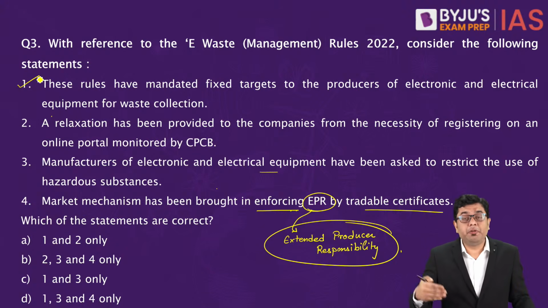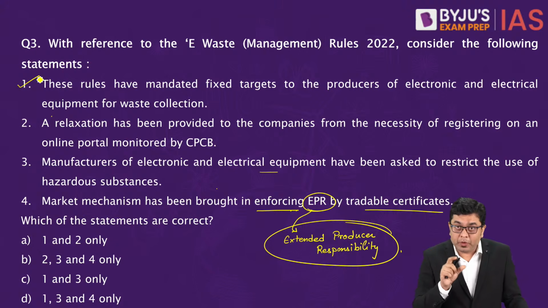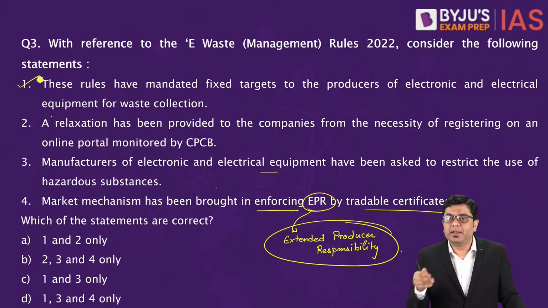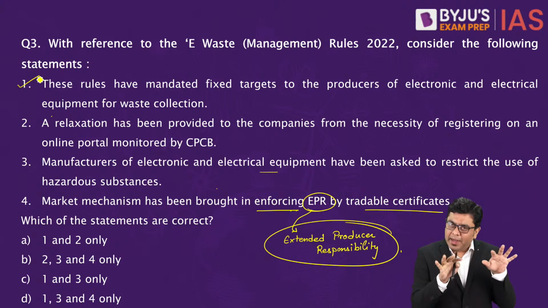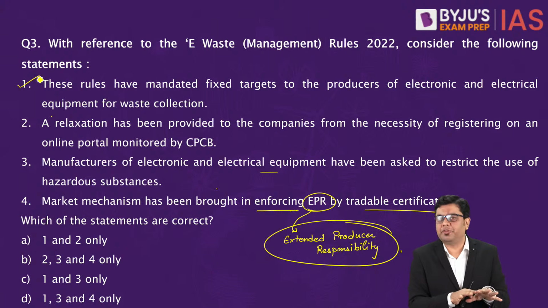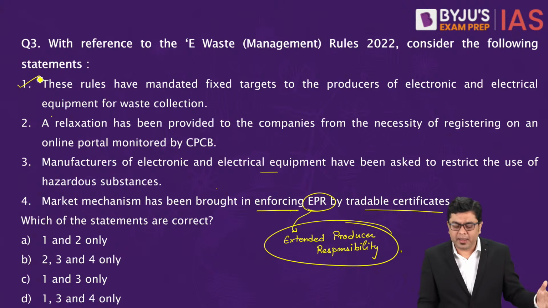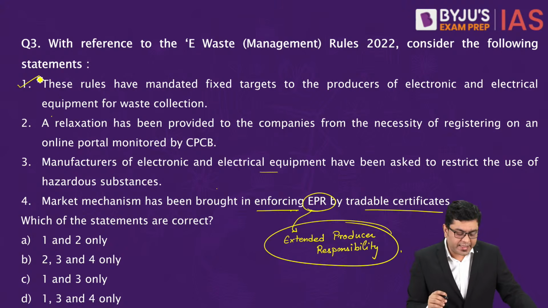Then again it will progressively go up, that between 26 to 28, that is 2026 to 2028, that target will further escalate to 70%, 80%, and so on. So that is where a mandated target setting has been done, which was not there in the earlier rules. So that is the correct statement.